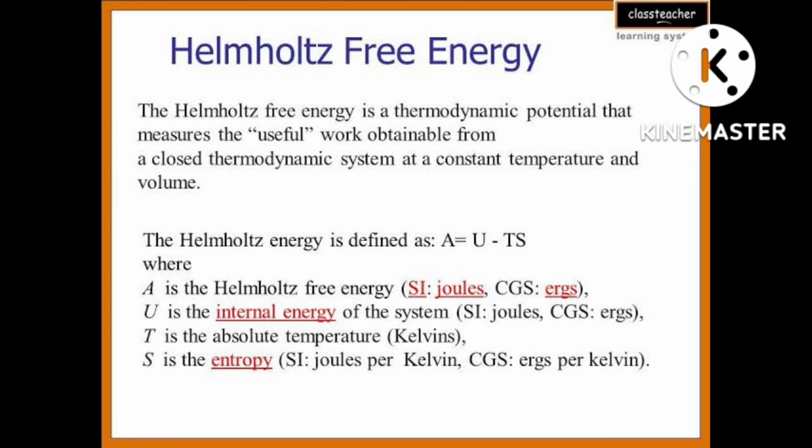Then here you also have to consider that the increase in enthalpy of the surroundings is equal to the decrease in enthalpy of the system.